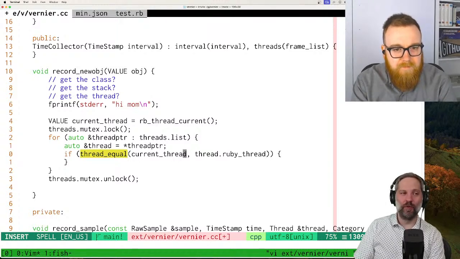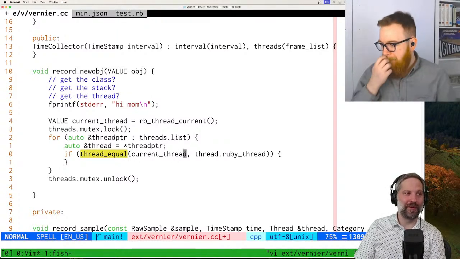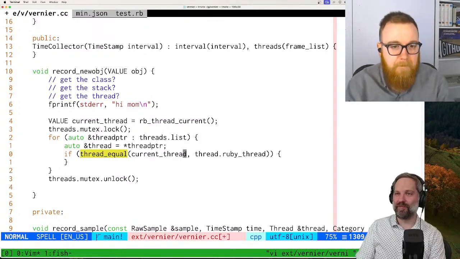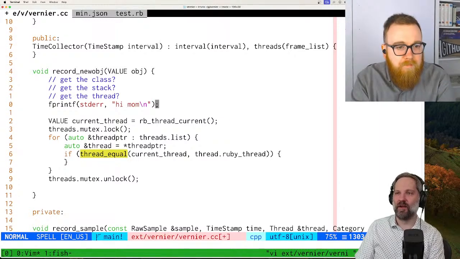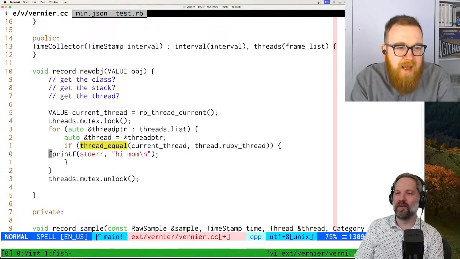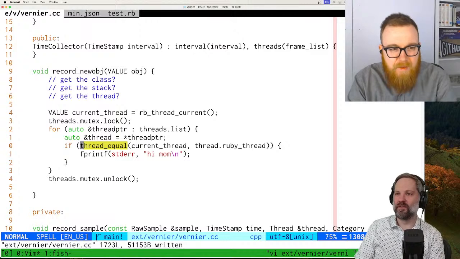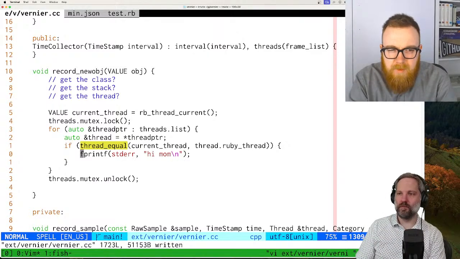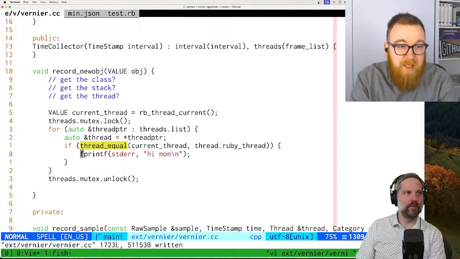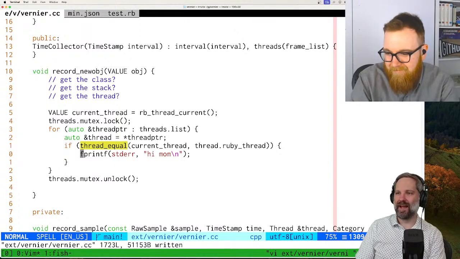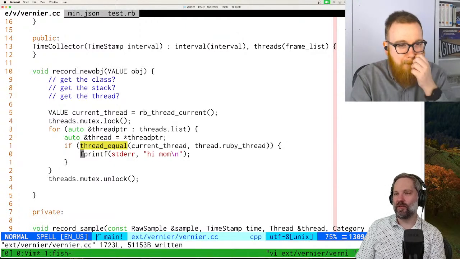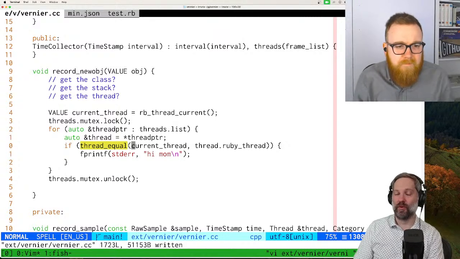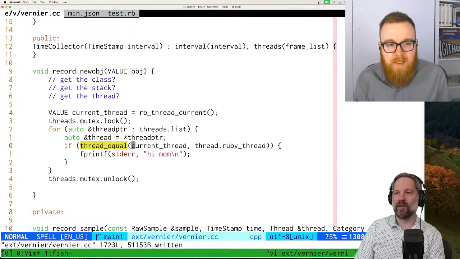Okay. Oh, by the way, if our levels aren't good, please let me know and I'll fix it up. Let's add a hi mom in here. Should we add this, but then with like, I don't know if there's anything interesting we have yet to print. I mean, we could get the address of the current thread, but really all we care is that we were able to find it. Right. Okay. Yeah, let's try this.